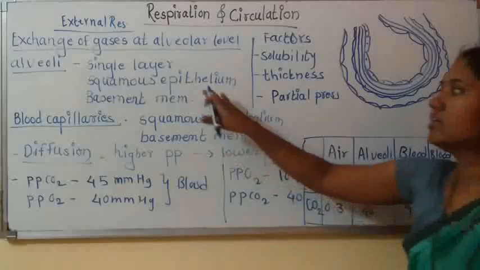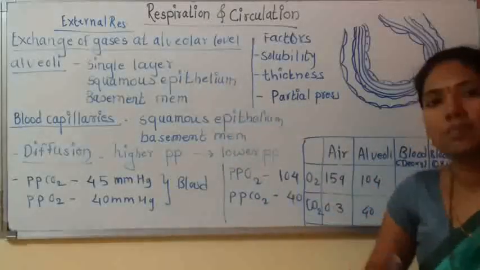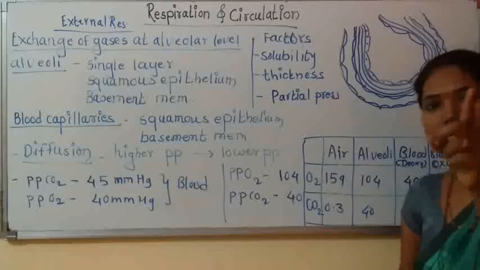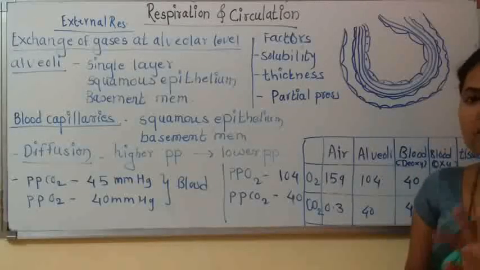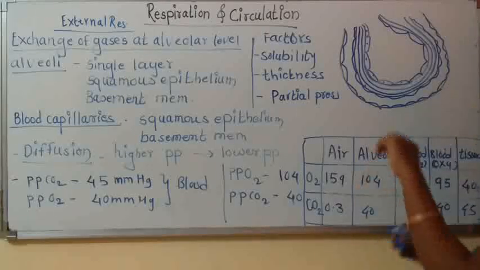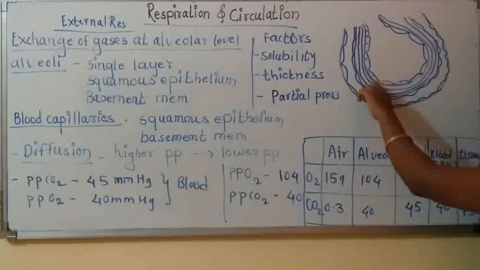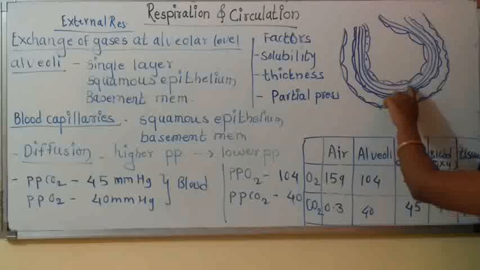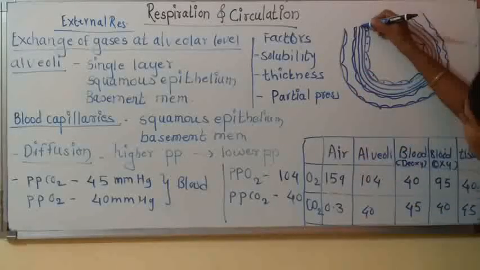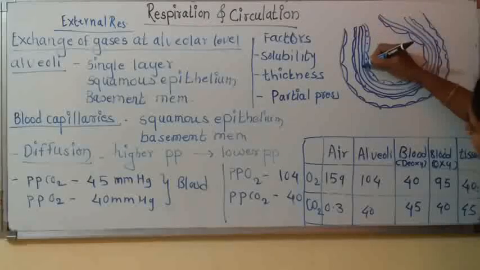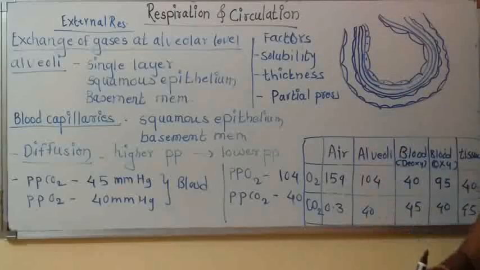In epithelial tissue, at the base of each epithelial layer, below the layer of cells, there is one more layer which is non-cellular, and this layer is called the basement membrane.